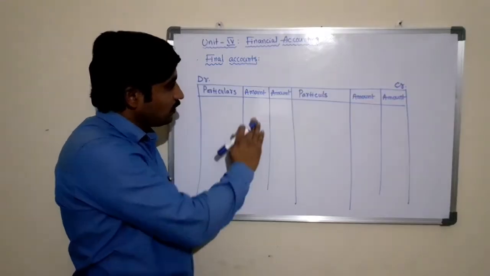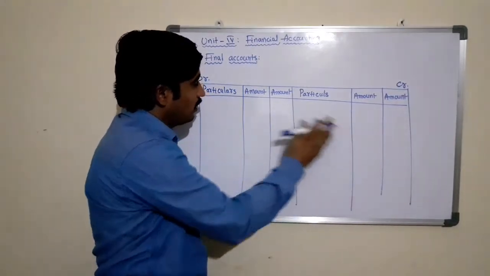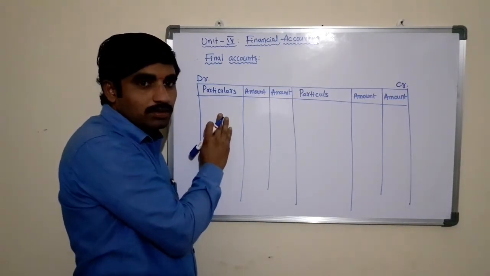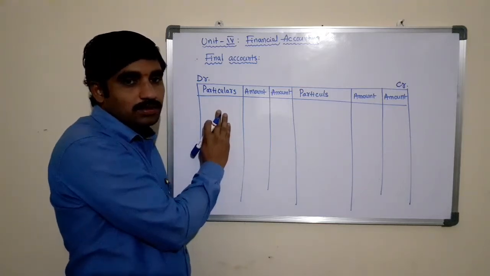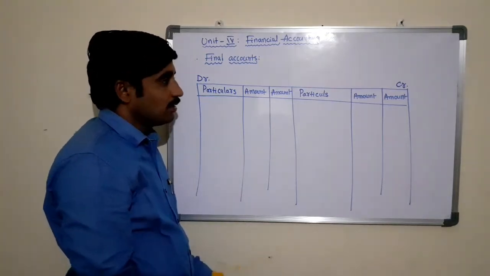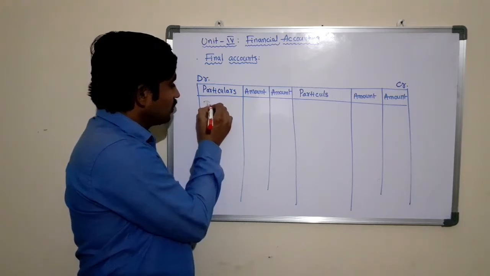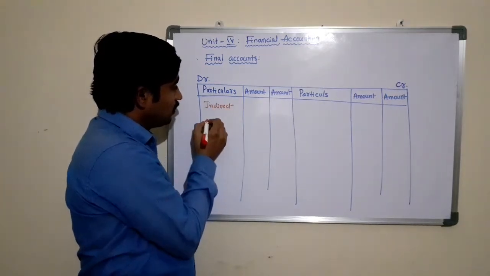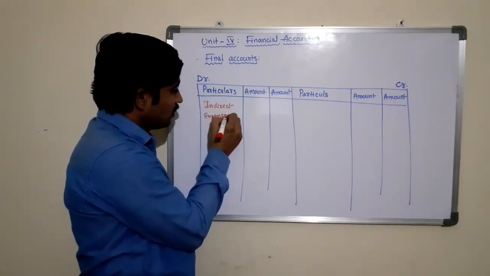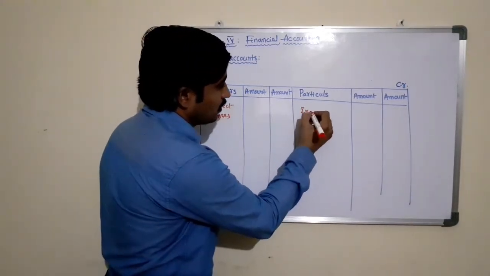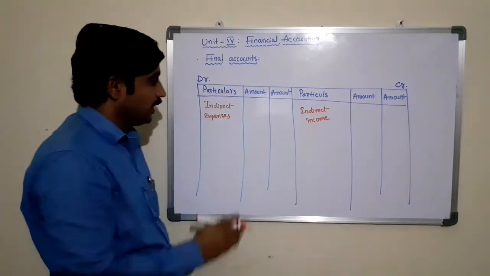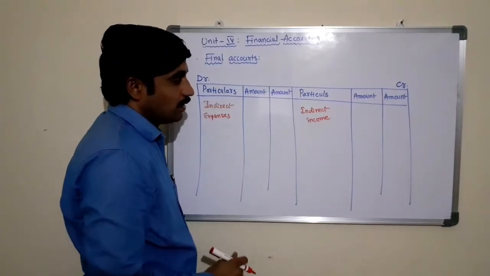Here, the purpose of these columns is as follows. The particulars column is used to write the details of the account, the details of the expenditure, because the debit side of the account shows all the indirect expenses. This is used to take the indirect expenses of the business. The credit side is used to write the indirect incomes of the business.